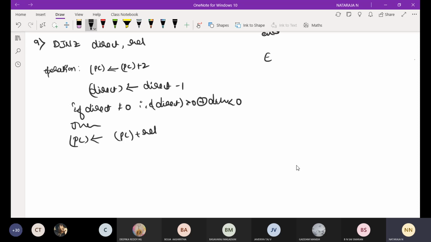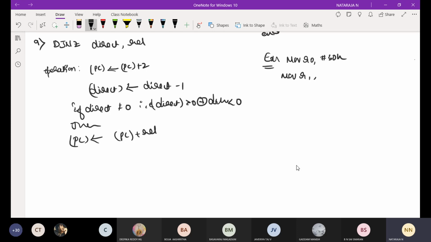Take one simple example. Same example, but the third instruction will be changed. Move R0 comma #30H.